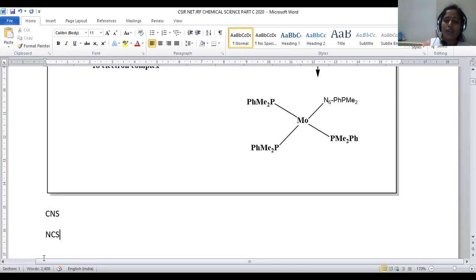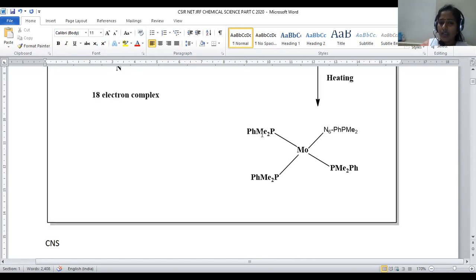So a ligand having provision for donation of electrons by more than one atom is called ambidentate. Here, in dimethyl phenyl phosphine, phosphorus is able to give, and even the phenyl ring is able to release. The phenyl ring is a 6 electron system. So these 6 electrons are given to the central molybdenum, and the remaining 3 ligands remain the same.